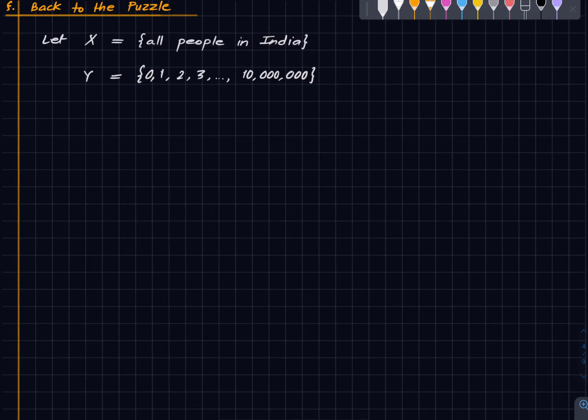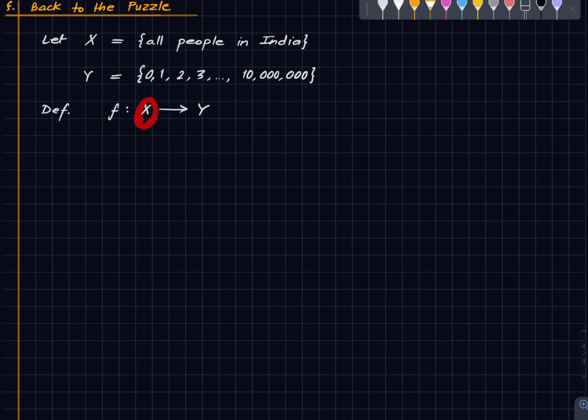So define f from X to Y as the function which counts the number of hair on the head of a given person. You pick a person, what does f do? It just tells you the number of hair the person has on his or her head. Right?